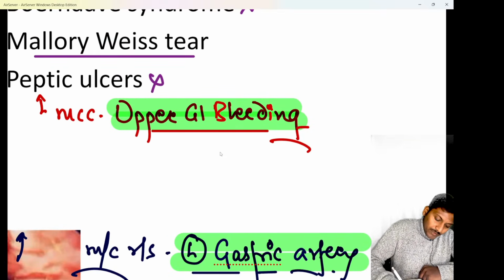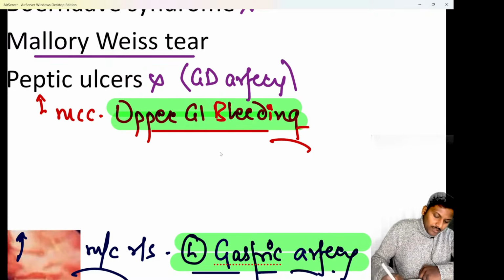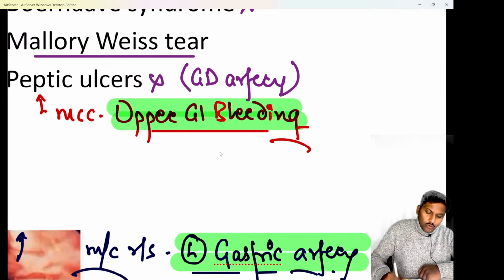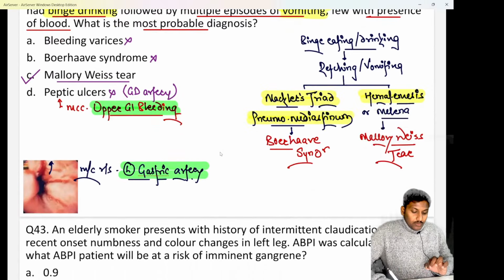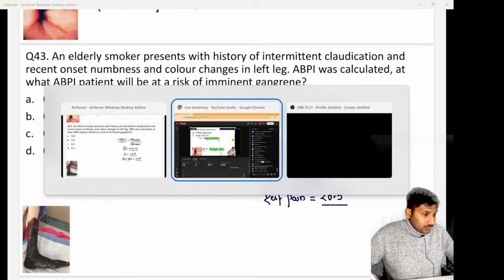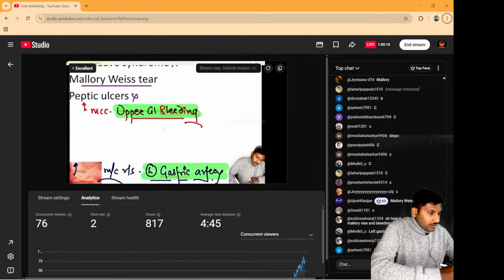That has been a PYQ in the examination. So the gastroduodenal artery is the commonest vessel to bleed in peptic ulcer disease. Hopefully clear. So these are the points that have to be remembered. No issue still here. Hopefully this doubt was resolved properly.